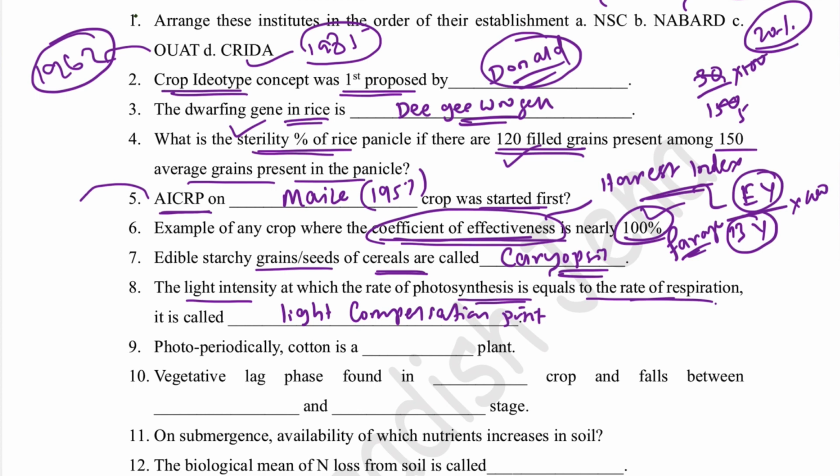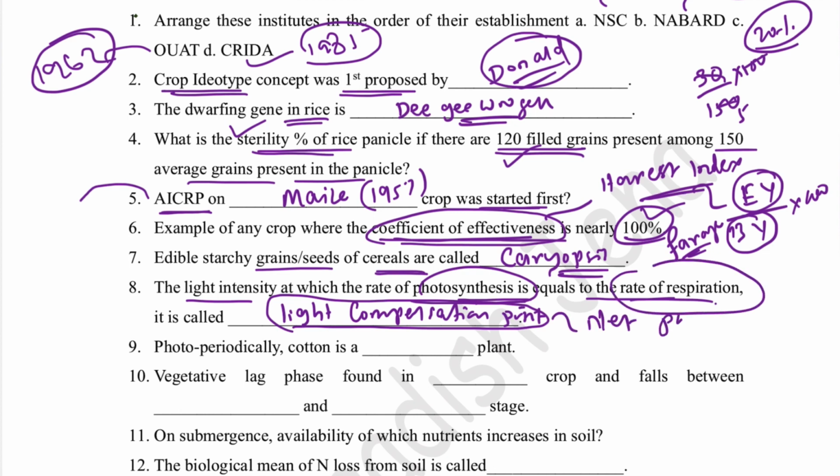Then the light saturation point. When the light intensity goes upward, the rate of photosynthesis will go upward, and when the light intensity reaches the threshold level, the rate of photosynthesis will increase up to that point, then it will not increase further. That point is called the light saturation point. Remember, one is the light saturation point, one is the light compensation point. Light compensation point is the point where the rate of photosynthesis is equal to the rate of respiration, and at that point the net photosynthesis will be 0.